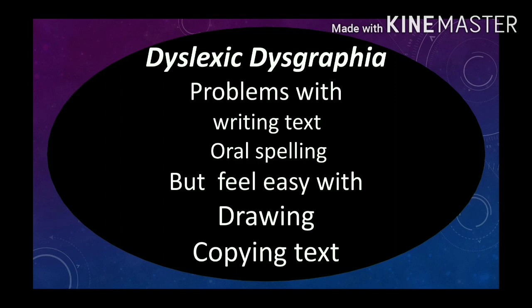But they will not have any problems drawing or copying different kinds of text. The person with dyslexic dysgraphia will have problems in writing as well as oral spelling, but not with copying text and drawing.